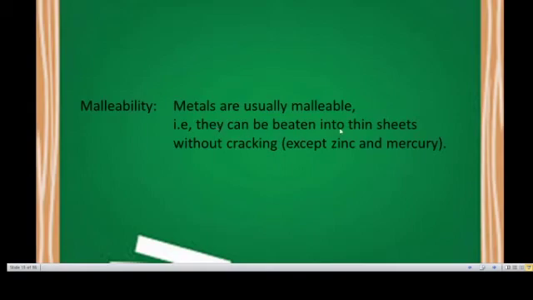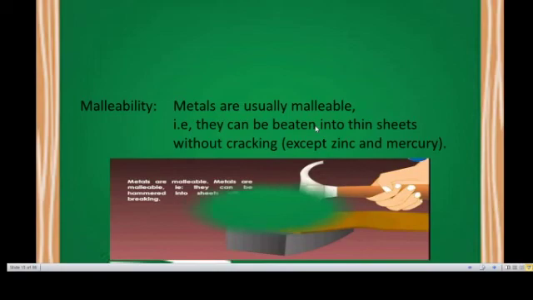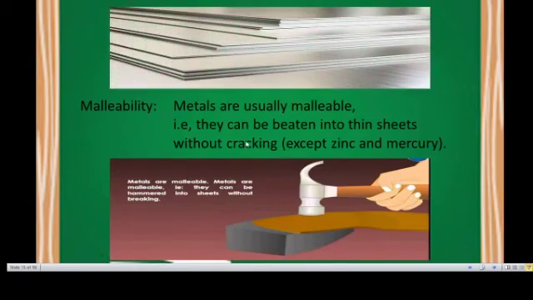That is, they can be beaten into thin sheets without cracking, except zinc and mercury. When struck with hammers, it is easily converted into sheets. So this is metal sheets.